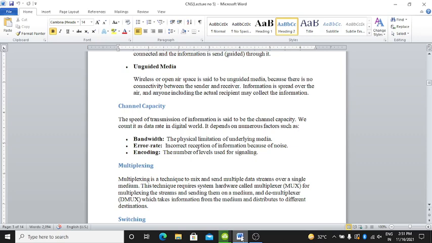In channel capacity, the speed of transmission of information is said to be the channel capacity. We count it as data rate in the digital world. It depends on numerous factors such as the bandwidth, error rate and encoding. Bandwidth is the physical limitation of the underlying media, error rate is the incorrect reception of information because of noise, and encoding is the number of levels used for signaling.